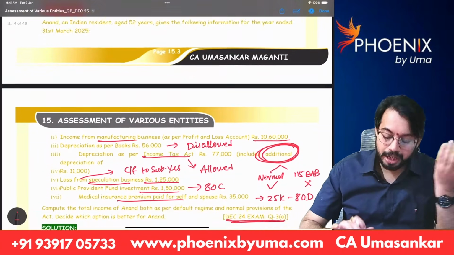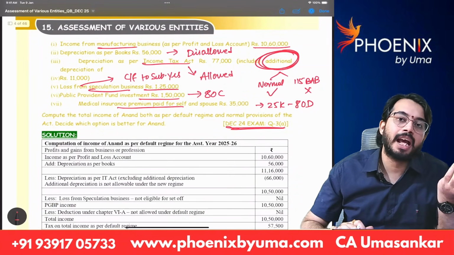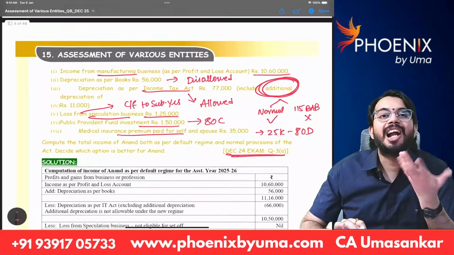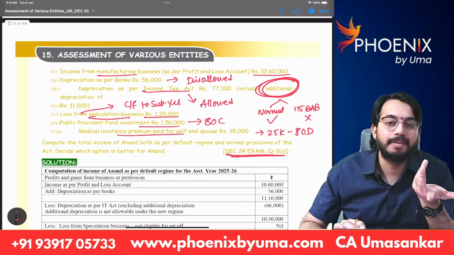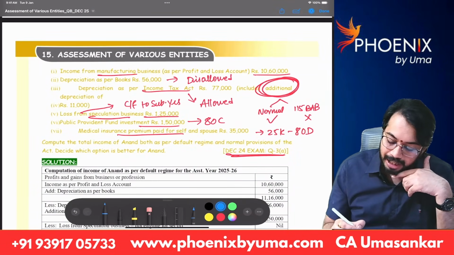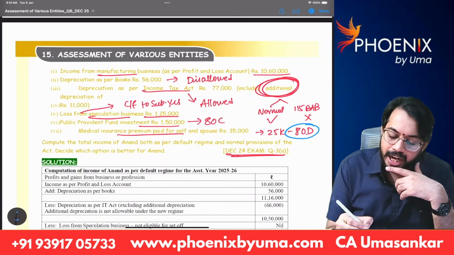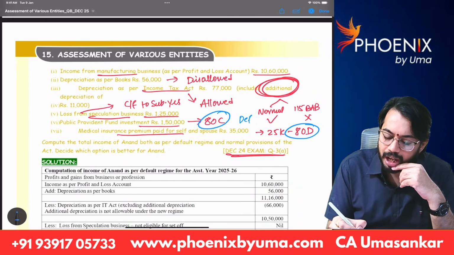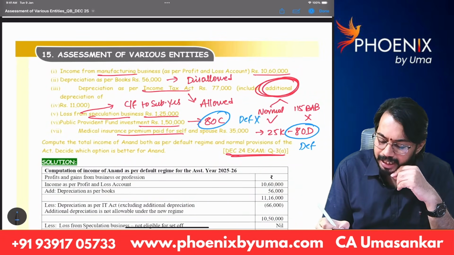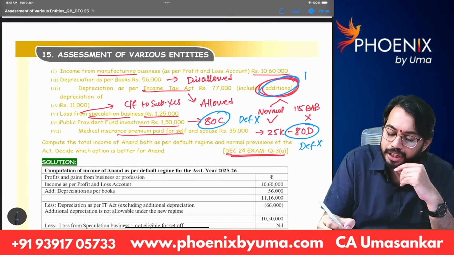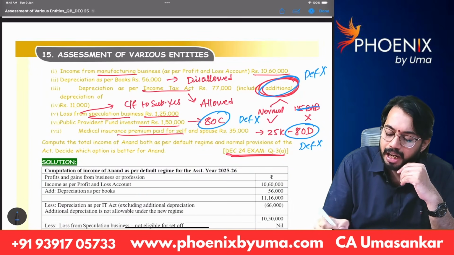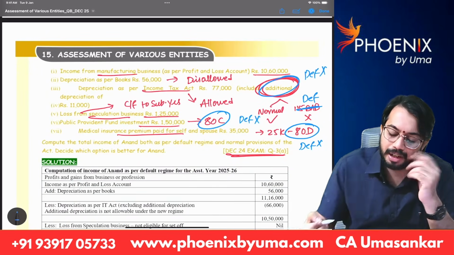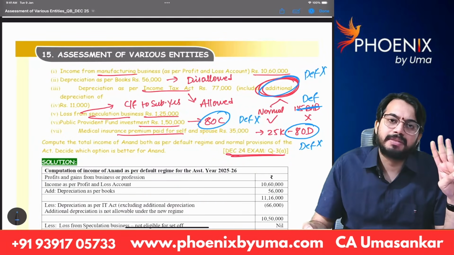Very simple. You need to calculate tax under default tax rates and optional tax rates. Under optional tax rates, you will claim all the benefits. But under default tax rates, deduction under 80D and 80C is not available. Additional depreciation is also not available under default tax rates. Okay. So only 3 adjustments.